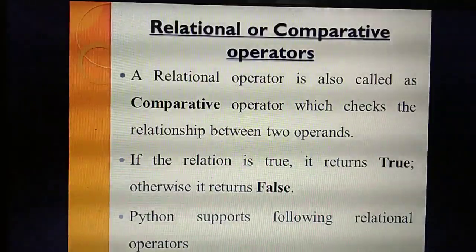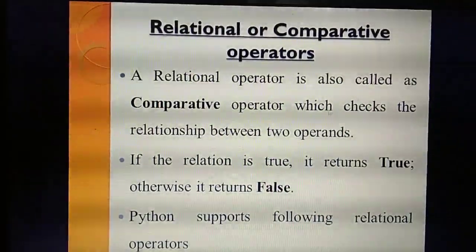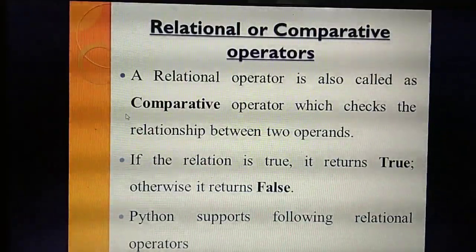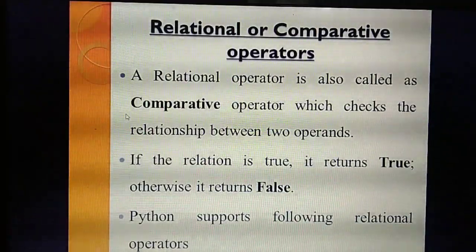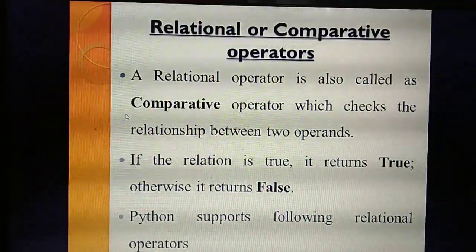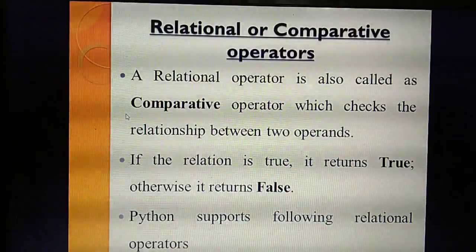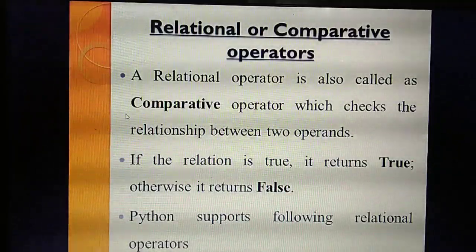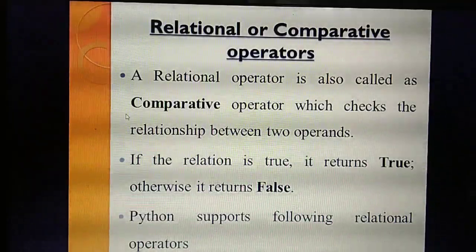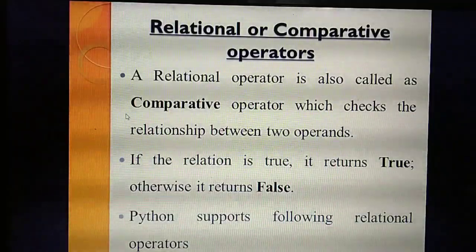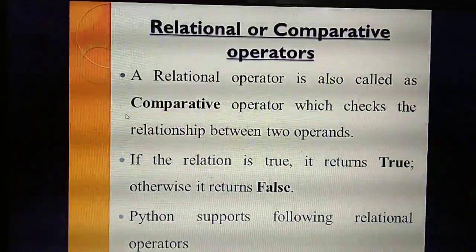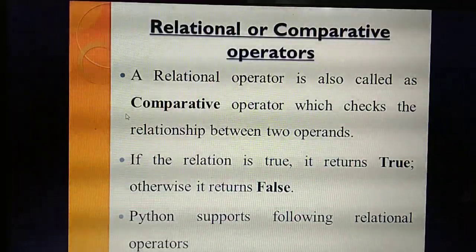This relational operator is another important question. What's the other name of the relational operator? Comparative operator. What's the use of this? It will check the relation between two operands. What are the relations? In the next slide I'll explain. If the relation is true, that means the condition is true, what's the output you will get? True. If the condition is false, what's the output? False. Understand? Two points you have studied.